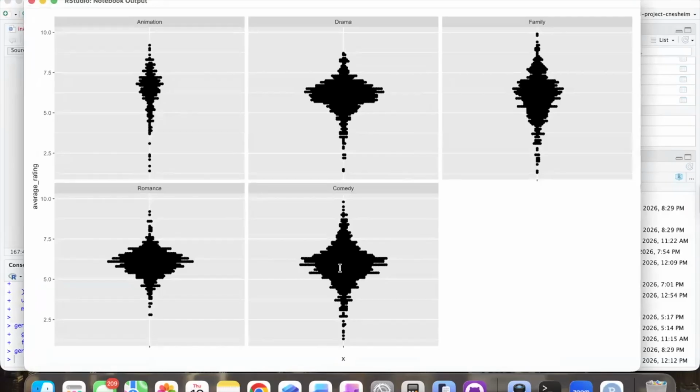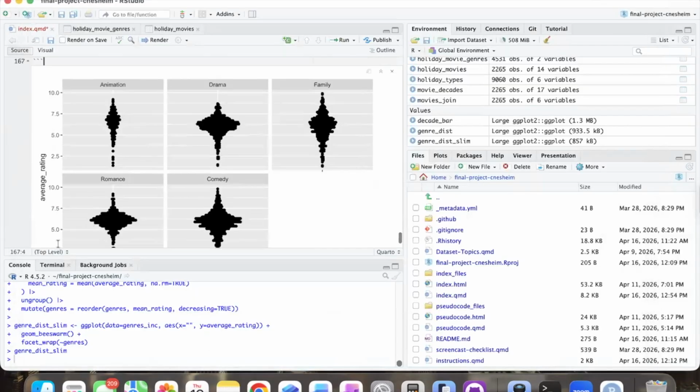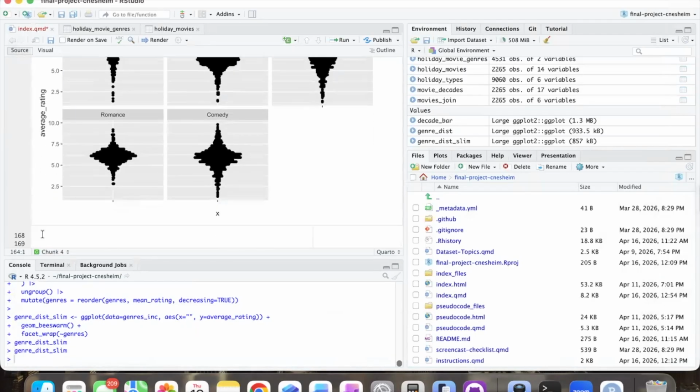Yeah, so it looks like comedy is one of the ones with more ratings. Romance does better than comedy, which is kind of surprising to me, just because when I think of holiday movies, I think of Hallmark movies, which in my mind don't get that good of reviews or ratings. They're kind of cheesy.